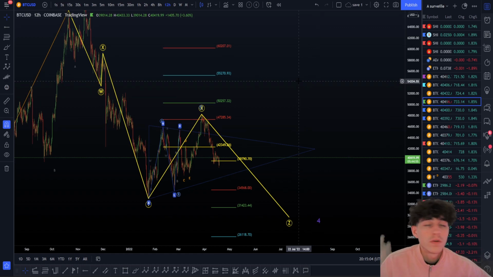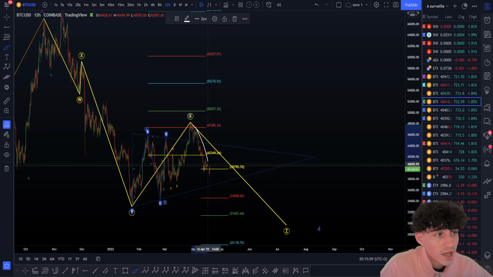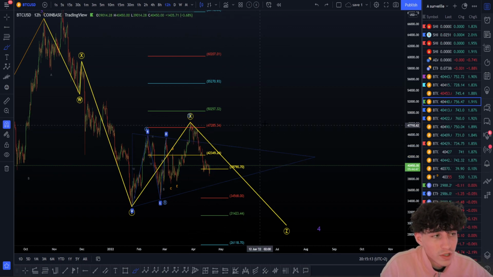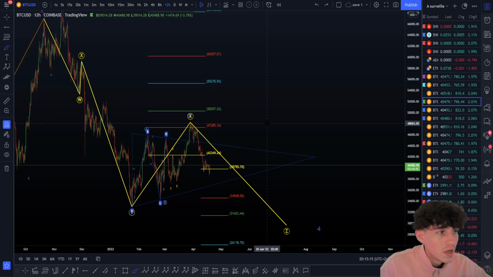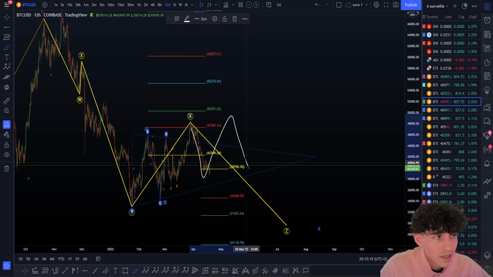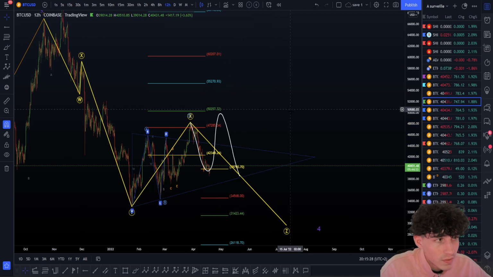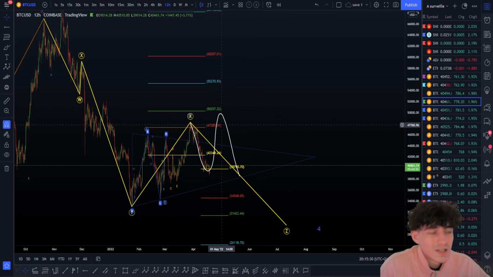In a Z wave, there are several counts possible. I mean, every single correction count is possible. We can be in an A, B, C flat, less likely because we possibly have a double XY to the downside here. That can also be 5 waves, like I said in the previous live stream, but an ABC like this is less likely: an A, B that breaks the previous high, and boom, a dump after that. Maybe not that low. We are going to update that, of course, if there is something to update, but this is less likely for now.